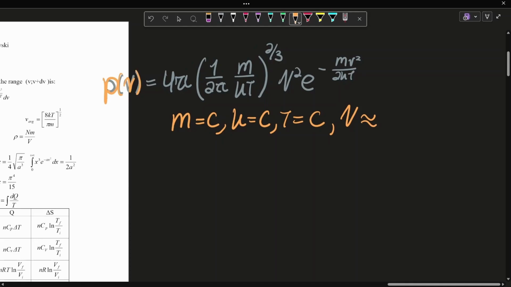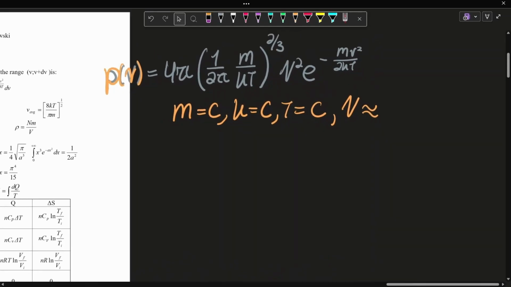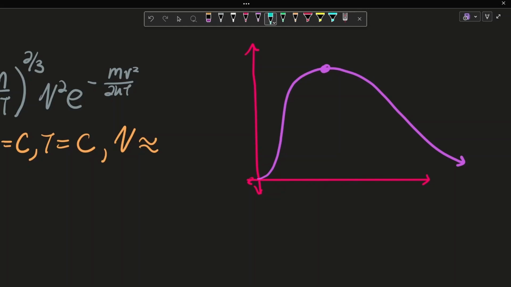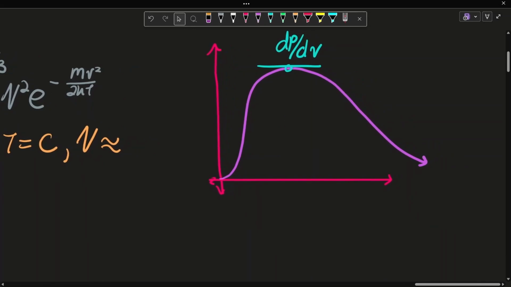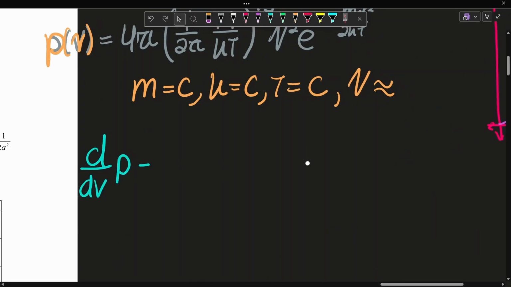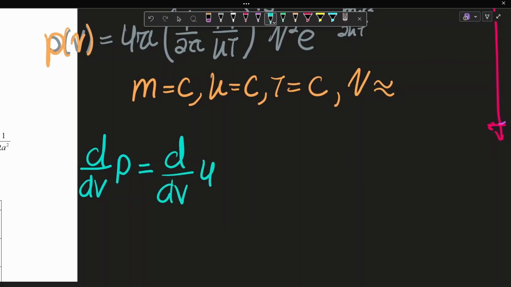Probability is a function of velocity, which means that if you want the max point, if we graph this equation, we'd have some point that's the maximum value, where the derivative of probability with respect to velocity is 0. So we take the derivative with respect to velocity of this whole function, d/dv of 4 pi